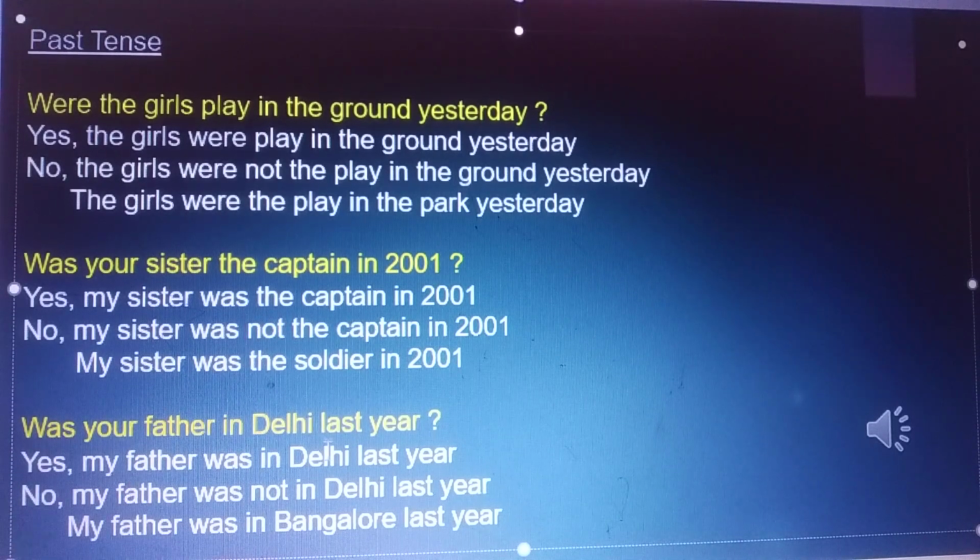Was your father in Delhi this year? Yes, my father was in Delhi this year. No, my father was not in Delhi this year. No, we will say last year. I will repeat the same questions.